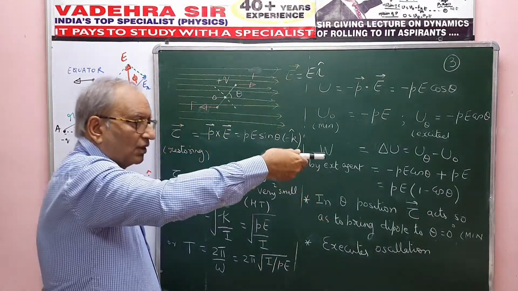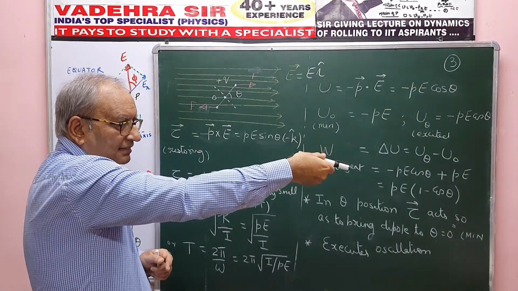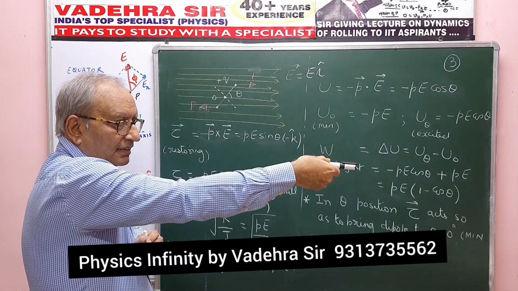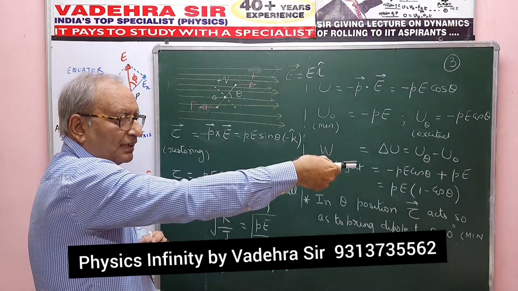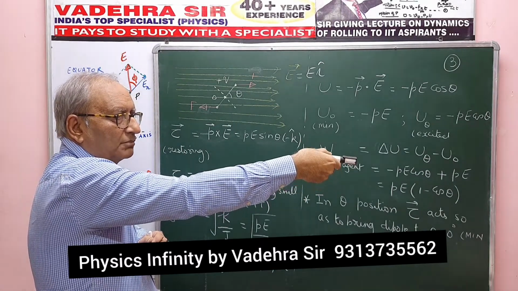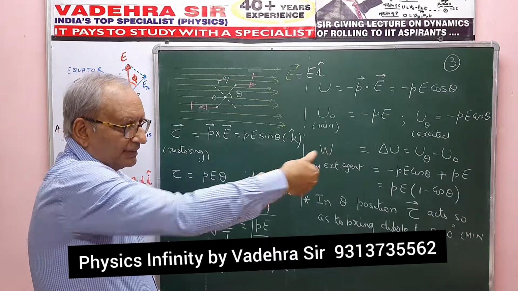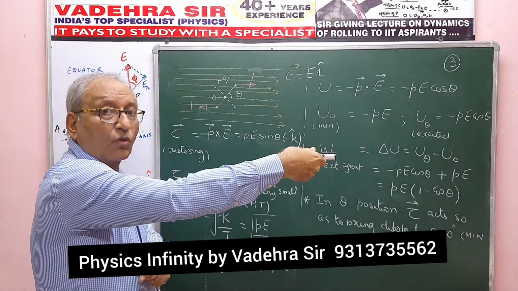Now just see here. So if E arrow is like this and the dipole is like this, and if I, an external agent, turn the dipole like this, that is bring it from the least potential energy state to an excited state, then look at that, my muscles, I have to do work.